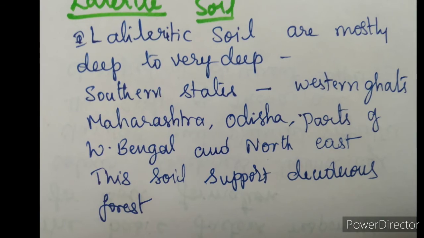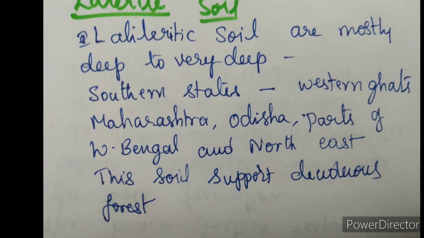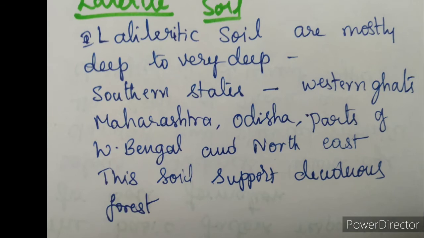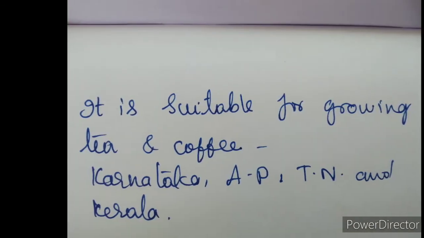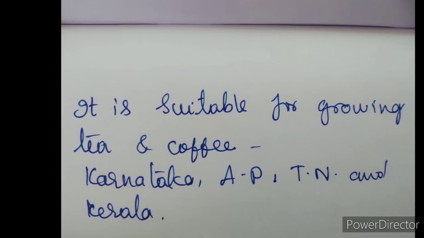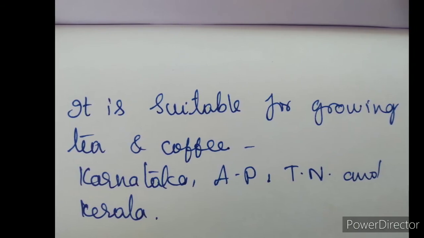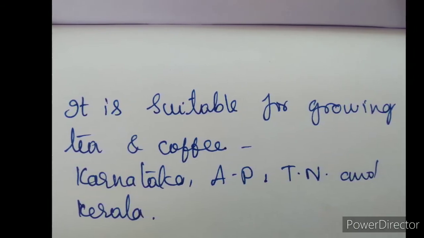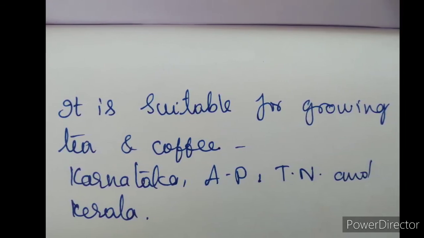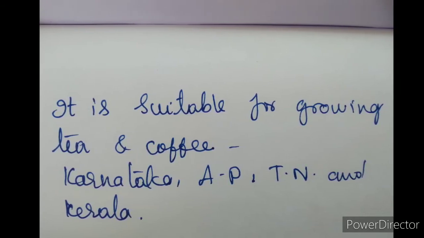Where these soils support deciduous and evergreen forests, it is humus rich, but under sparse vegetation in semi-arid environment, that means rarely is vegetation found there, it is humus poor. They are prone to erosion and degradation due to their position on the landscape. Because of the landscape, the degradation of soil is there.